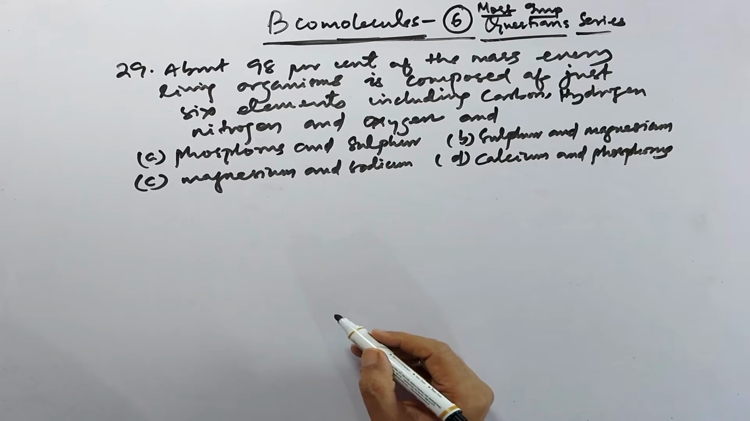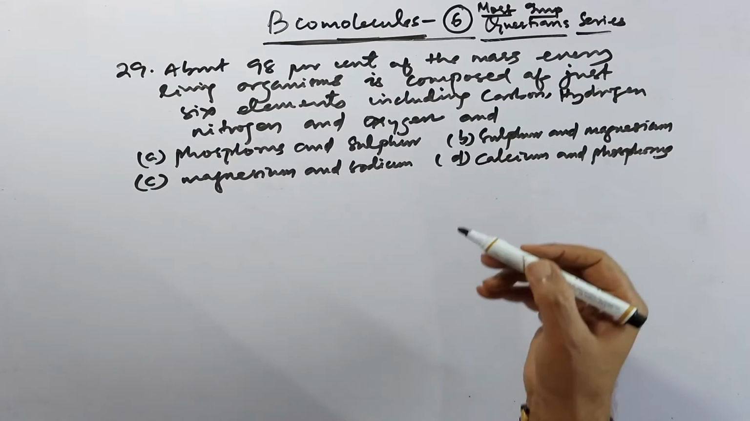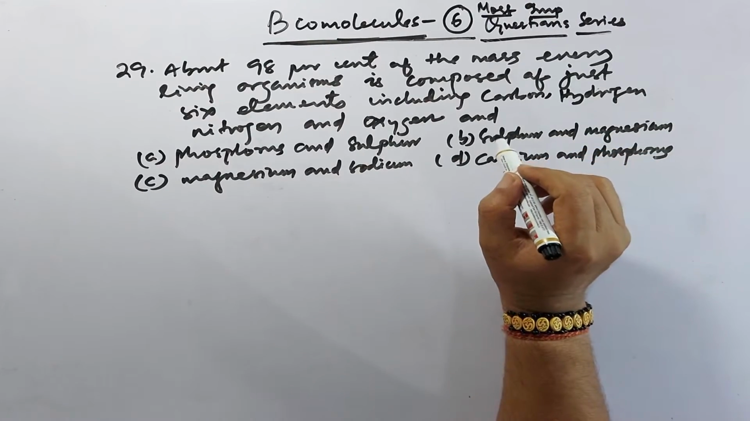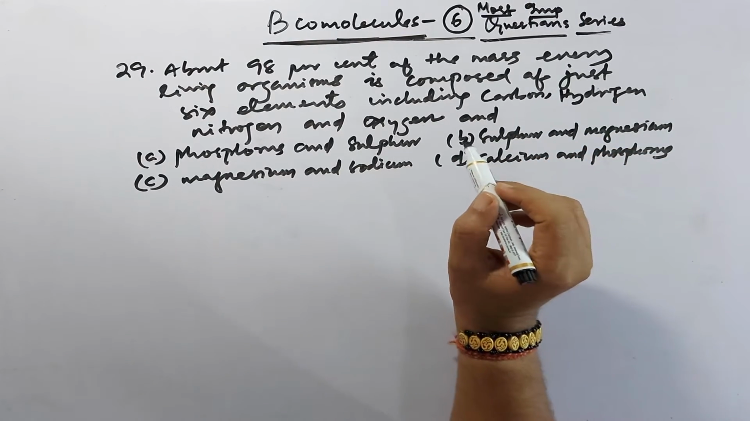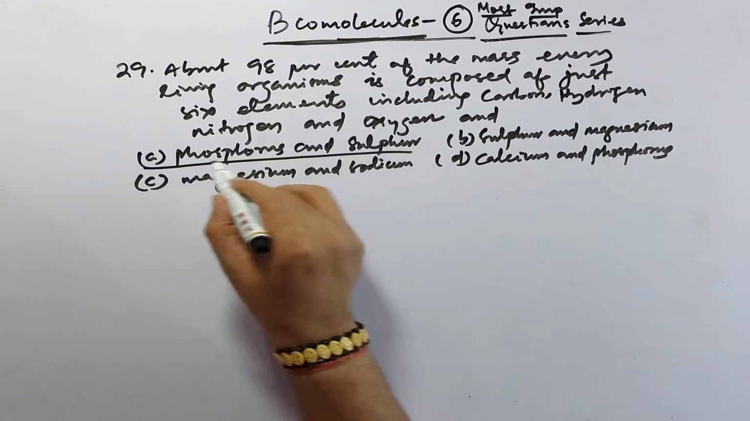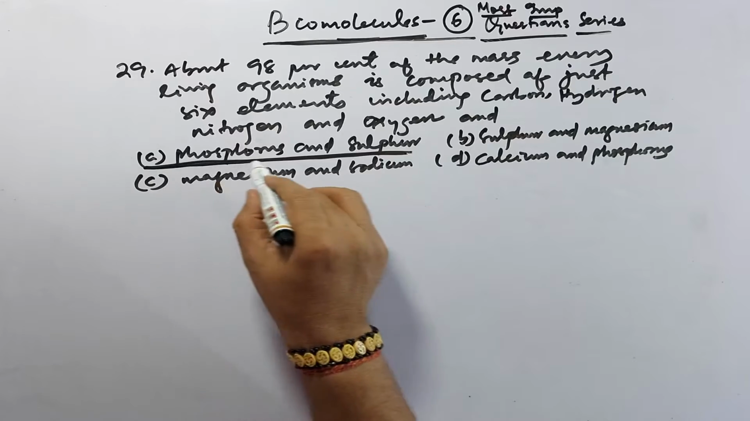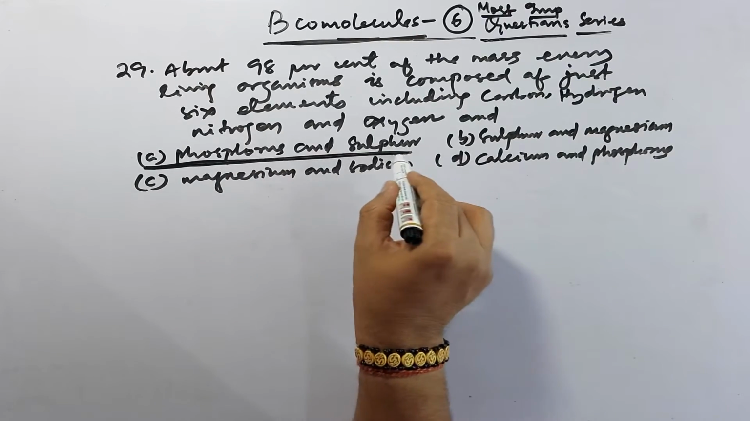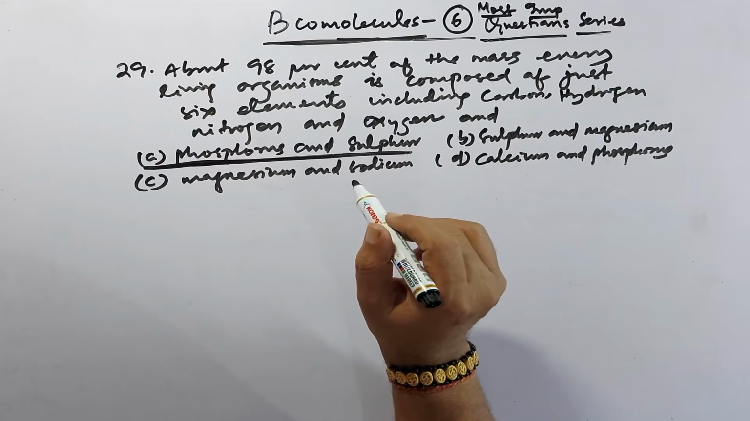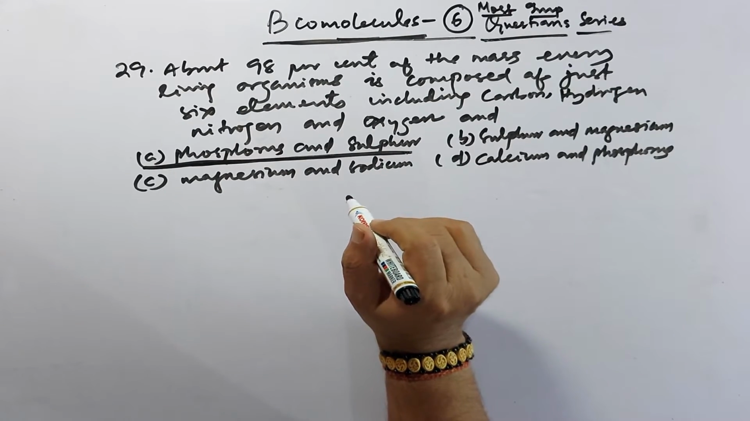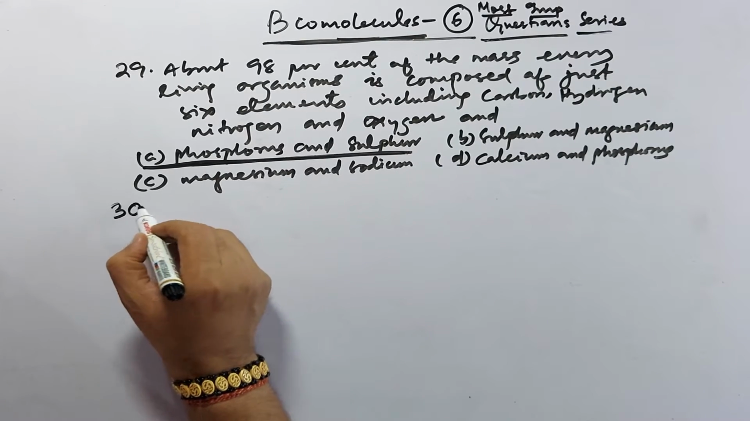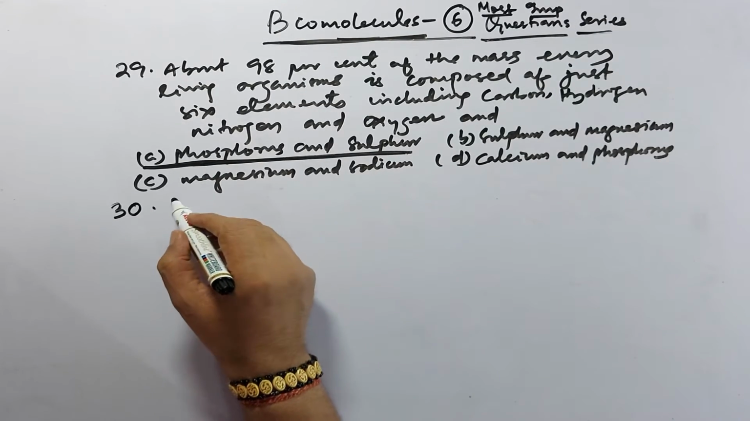So it is very important that the 6 elements are carbon, hydrogen, nitrogen, oxygen. In addition to that, we have phosphorus and sulfur. Phosphorus and sulfur play a very vital role. You know that phosphorus is part of the nucleic acid, and sulfur is also in the sulfur containing amino acids. So these are important. Then question number 30.